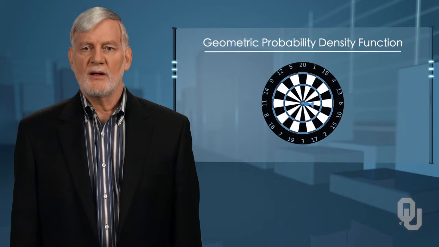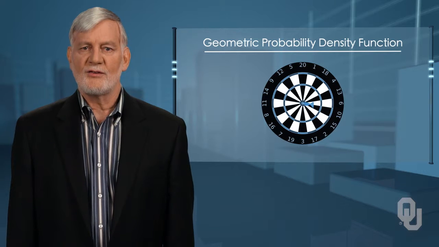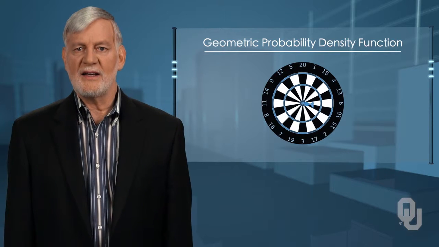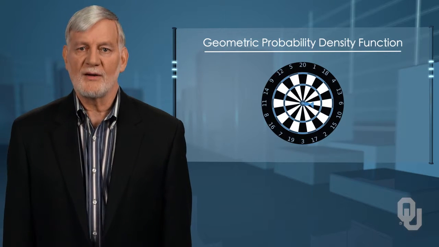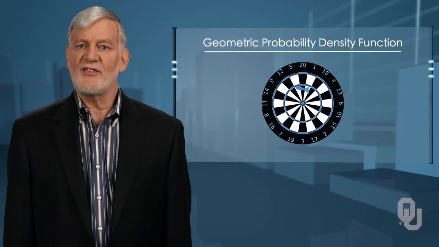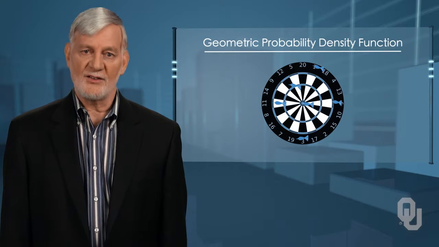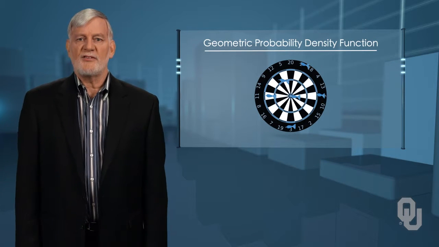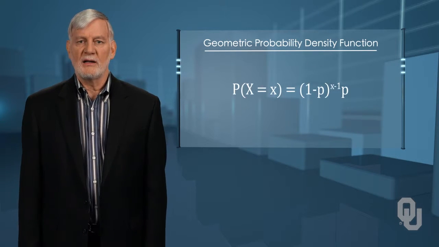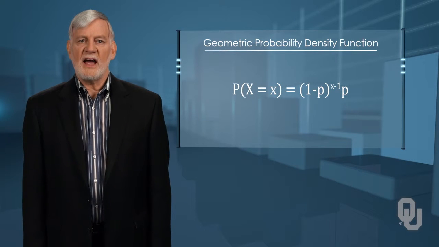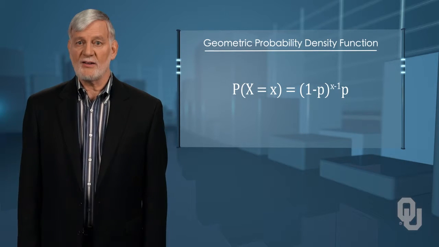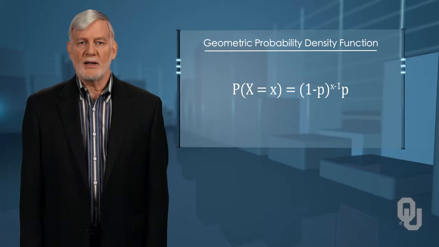The first time you hit the bullseye is a success, so you stop throwing the dart. It might take 6 tries until you hit the bullseye. You may think of the trials as failure, failure, failure, failure, failure, success, then stop. If the probability of success on each trial is P, then the probability that the Xth trial out of X trials is the first success is given by the formula.